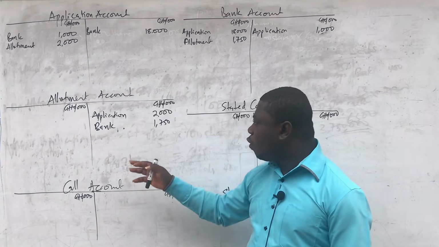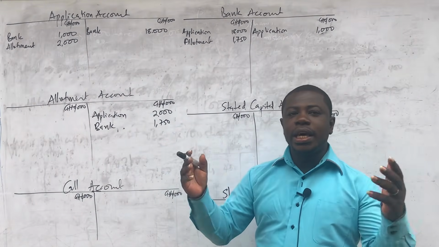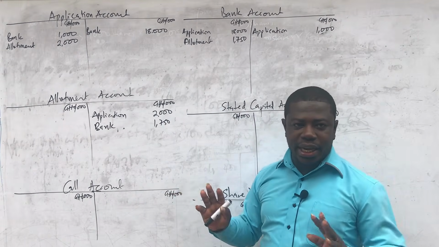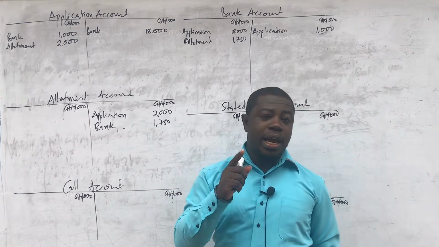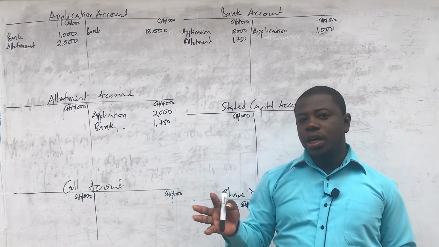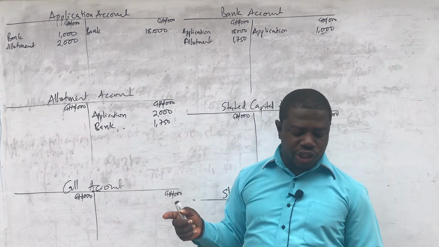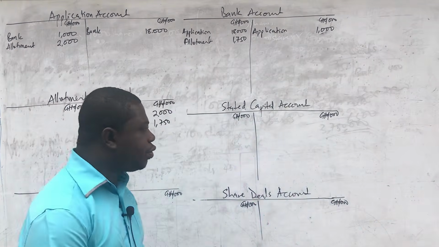All right, so over here it was exhausted, and then we took some from the bank. So we are going to take the call money from them through the bank, and nothing is going to change. And remember that on the call, 100,000 share applicants couldn't pay, and so when we calculated, we used only 7,400 shares, and we had a total of 3.7 million. So that is what we are going to take through the bank.